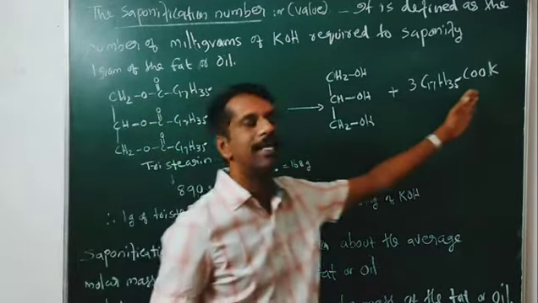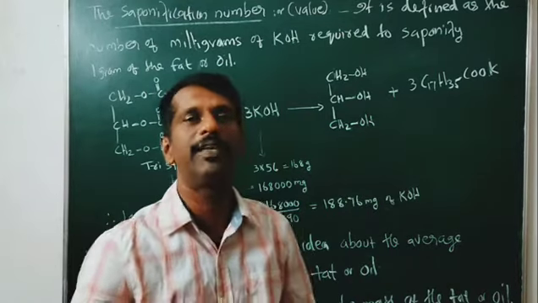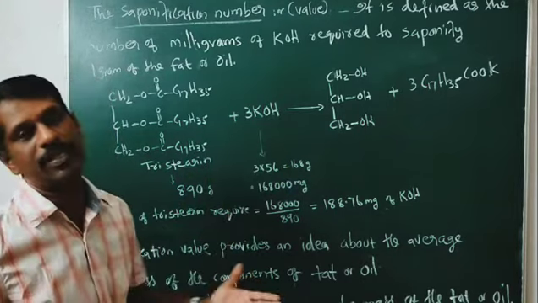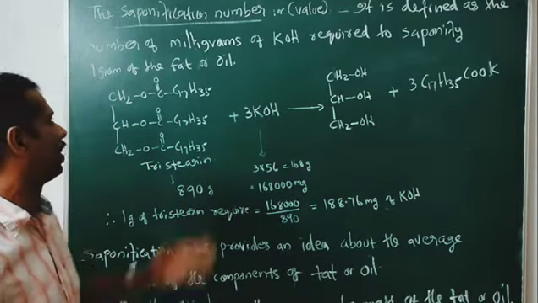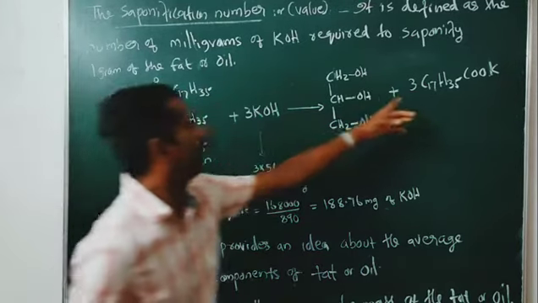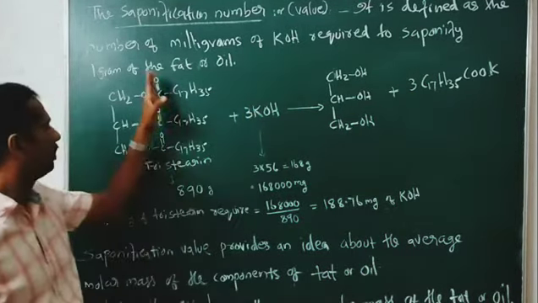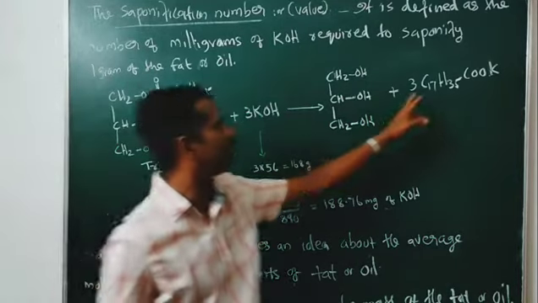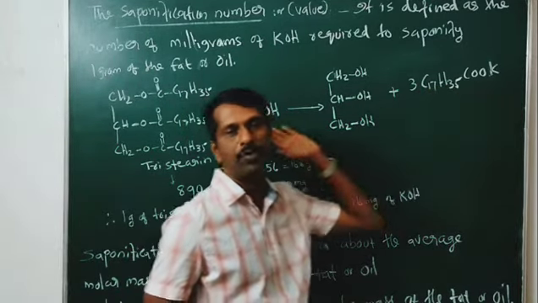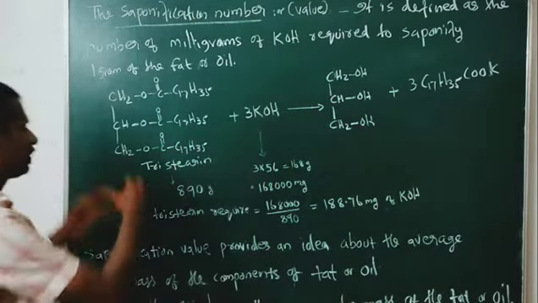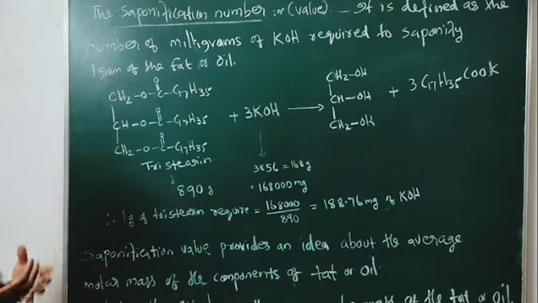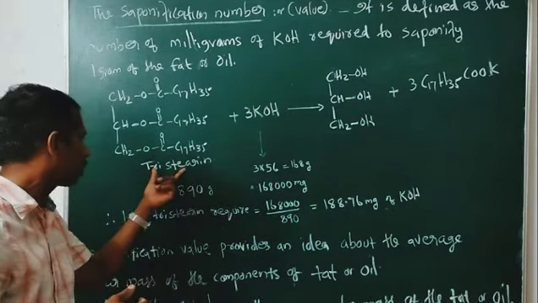Here, instead of sodium salt, we get the potassium salt of stearic acid, C17H35COOK. Similarly, we are getting 3 molecules, written here as 3 C17H35COOK. So this is the saponification of tristearin. Now what is the saponification value of this tristearin?